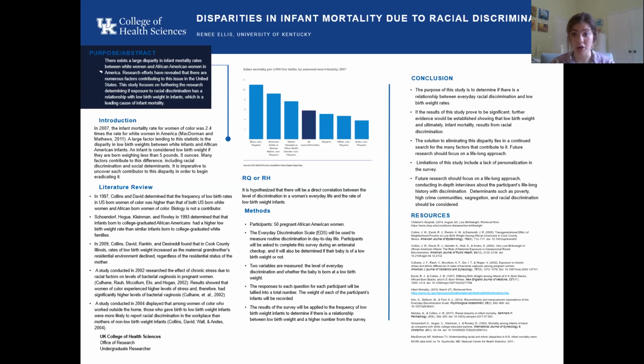Like I said before, a large contributor to this statistic is the disparity in low birth weights between white infants and African American infants. An infant is considered to be low birth weight if it is below 5 pounds, 8 ounces. And many factors contribute to this difference, and this study focuses on the relationship between racial discrimination and low birth weight rates.